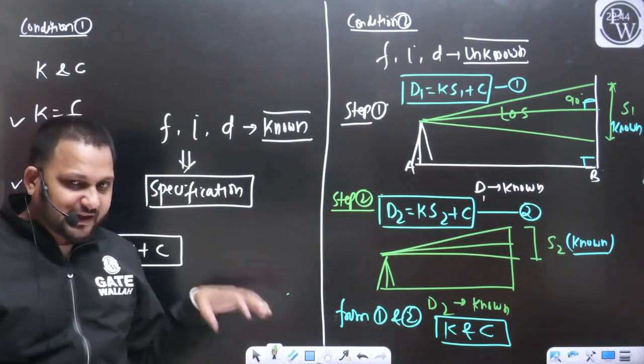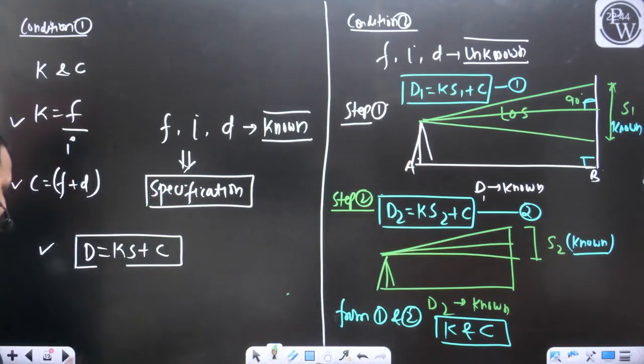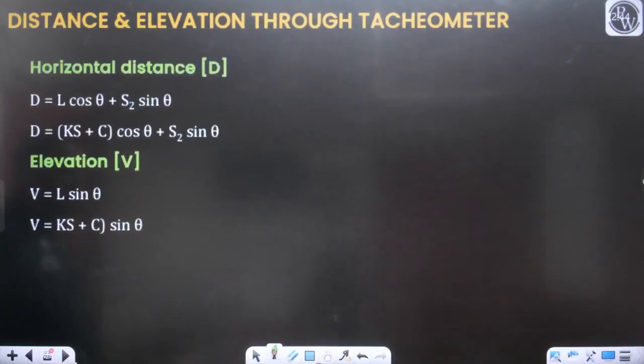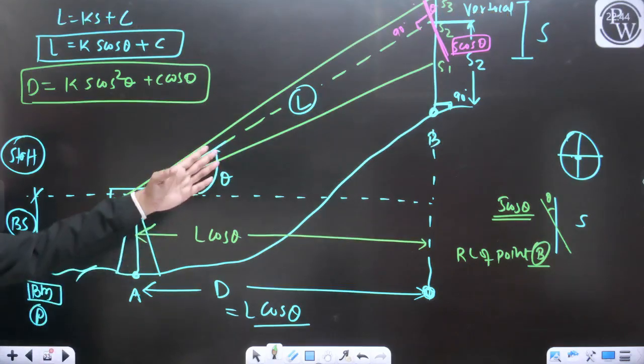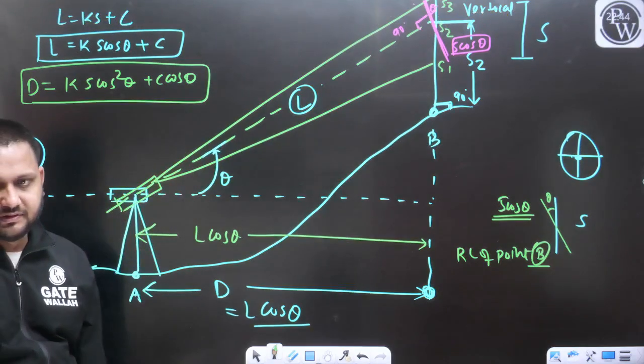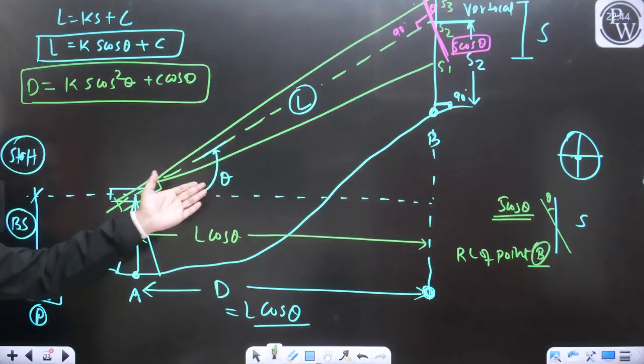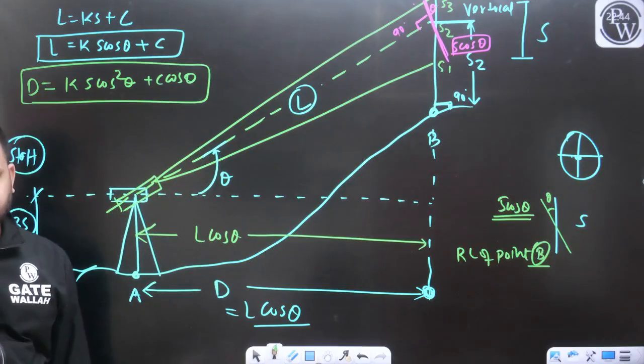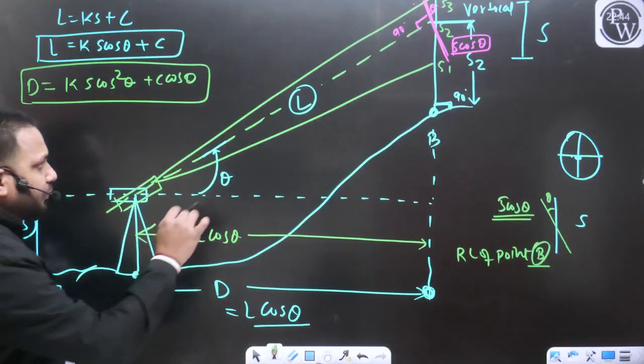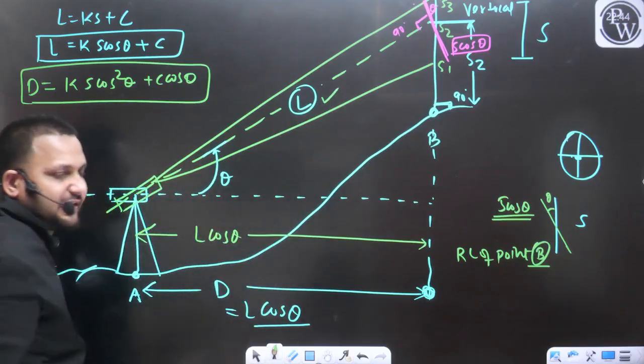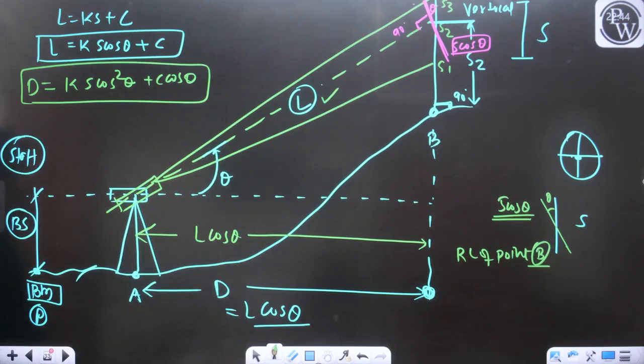But the case we are discussing is the case of angle of elevation. Both points A and B are not at the same elevation. That's why this is the angle of elevation, theta is here. So we can apply the tacheometric equation to find out this L. That's it. Yes or no?